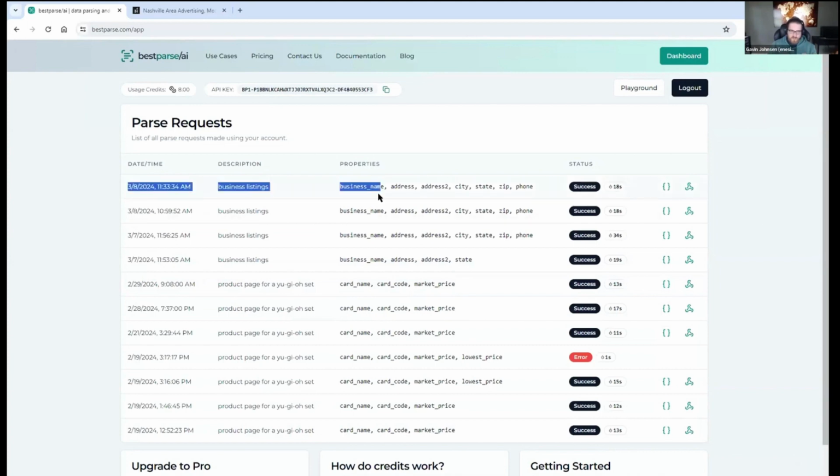So this is the request that I just sent right here. It took 18 seconds for it to parse and come back. So that's why we do it asynchronously, so you don't have to have your client side tied up or server side tied up waiting for that response.